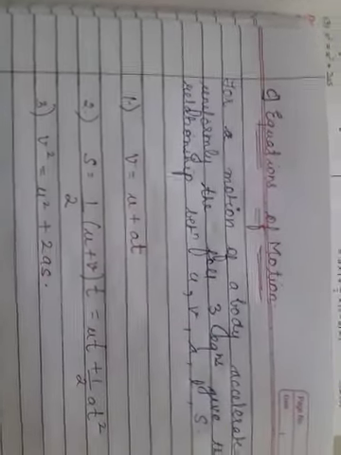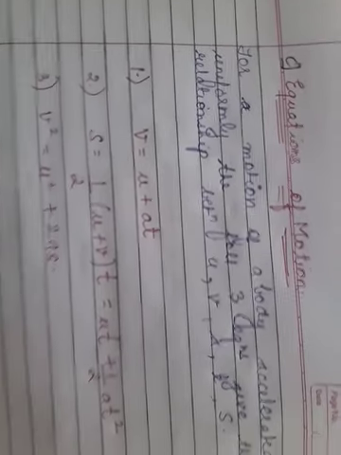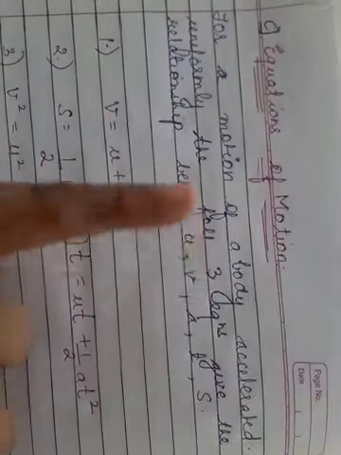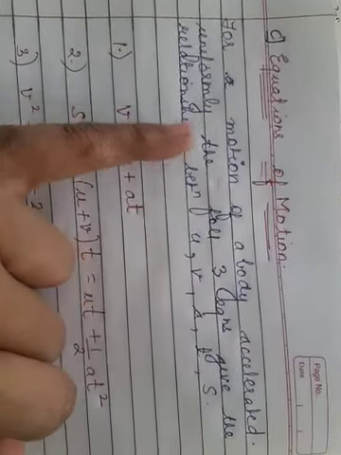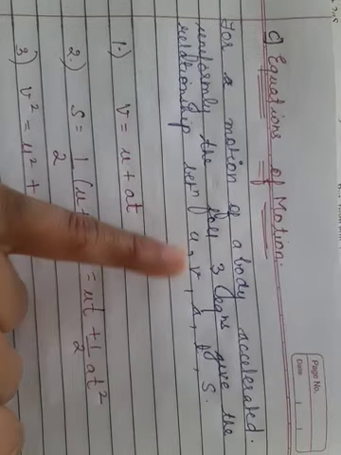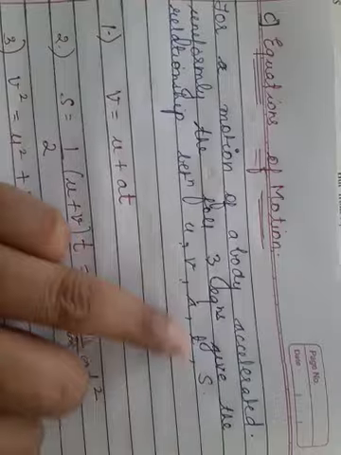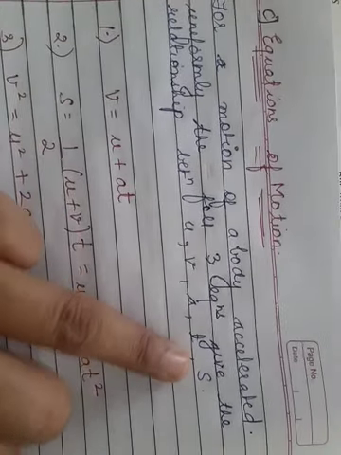Now here, for the motion of a body which is accelerated uniformly, or in uniform acceleration, there is a relationship between initial velocity u, final velocity v, acceleration a, time t, and s, the displacement or the distance travelled.